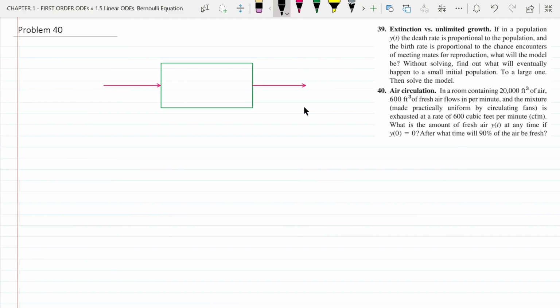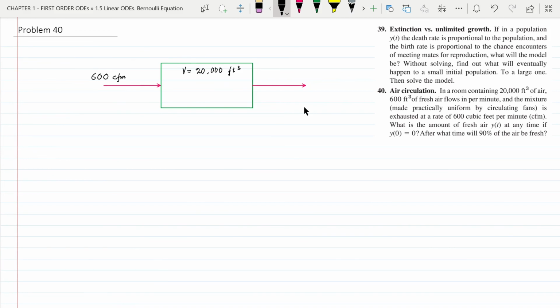It is given that the amount of air inside the room is 20,000 feet cube. So volume of air is 20,000 feet cube, and 600 feet cube of fresh air is flowing inside the room per minute. So air flowing in is 600 CFM, or feet cube per minute.